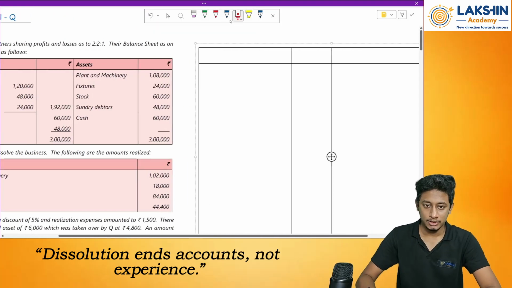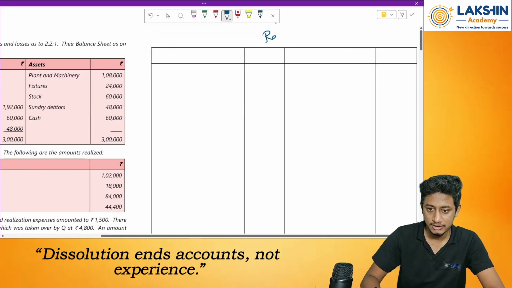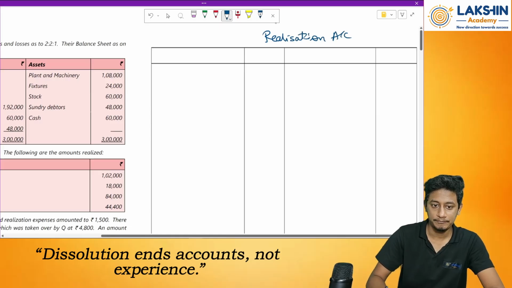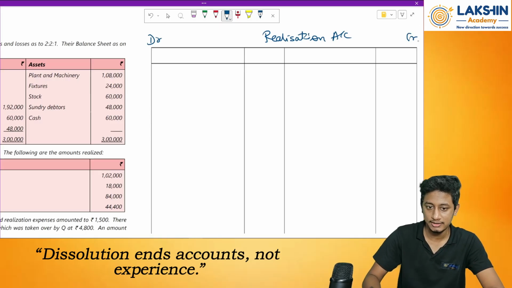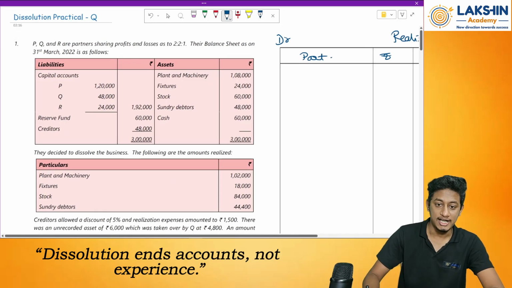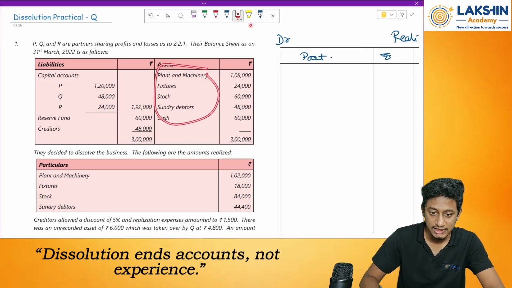Let's start. Now let's prepare something called realization account. This is my debit, this is my credit. So particulars, amount. Okay. Starting with, take all the assets on the debit side.